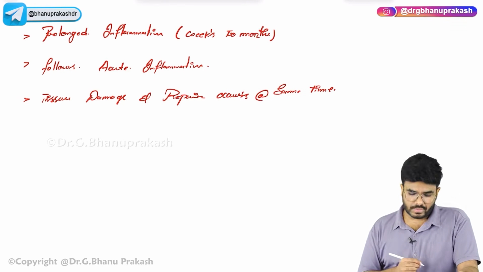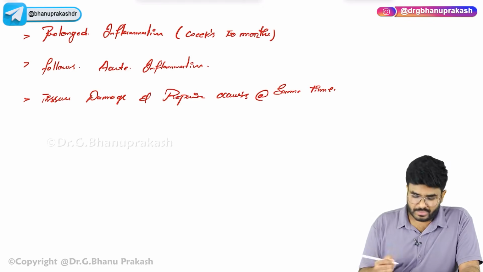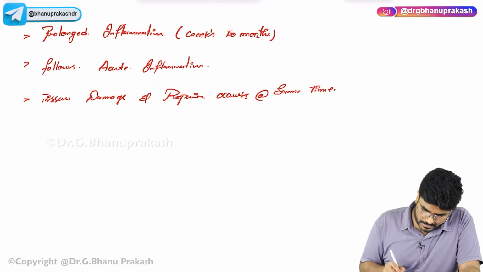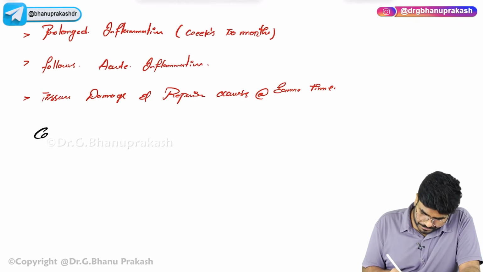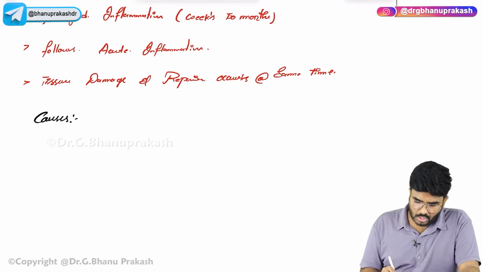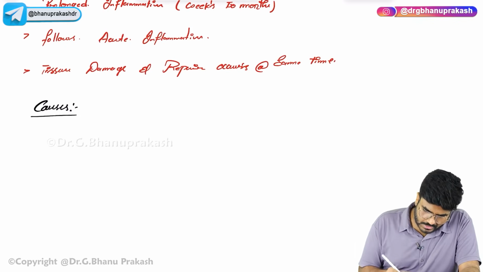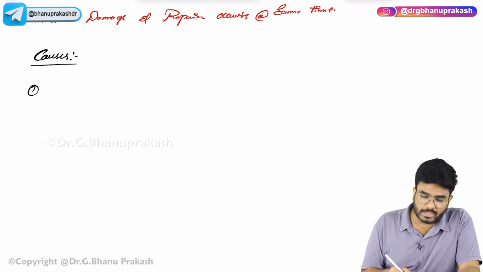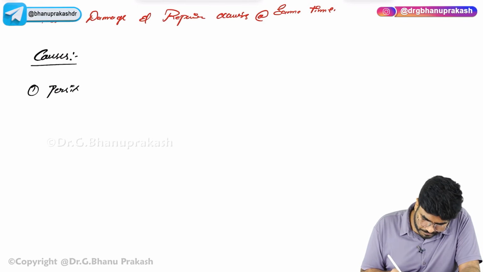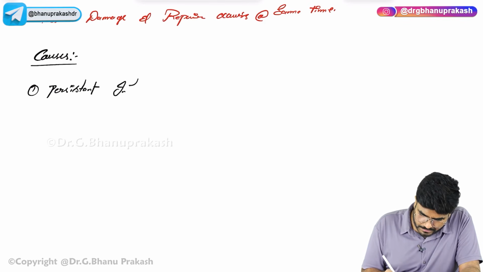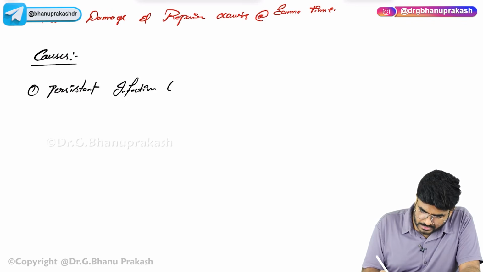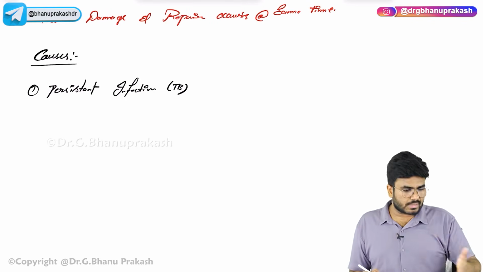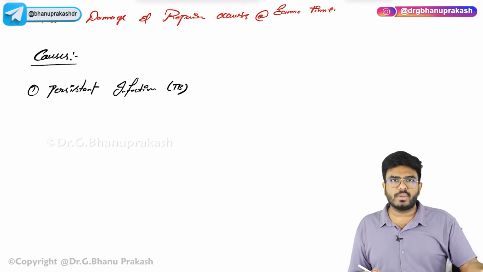So what are the causes of chronic inflammation? Usually long-term infections, for example persistent infections like TB. The TB is not getting cured, the patient is not taking the anti-tubercular drugs, the TB is continuing for a long time, so chronic inflammation.